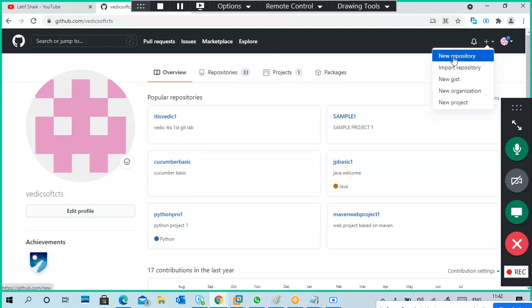So you can see new repository, new project, new organization, new gist, import repository from others. Like I imported this one, Cucumber Basic, from someone else. Okay, like that. So new repository. Go to the new repository.